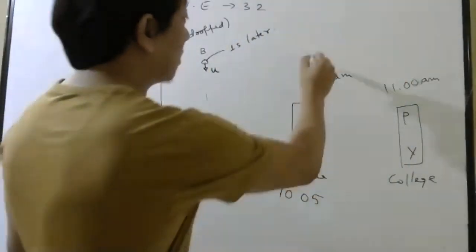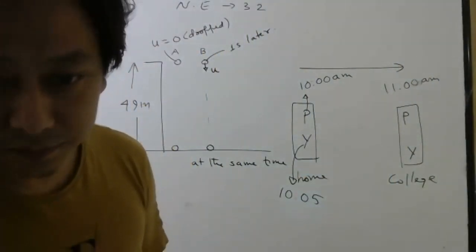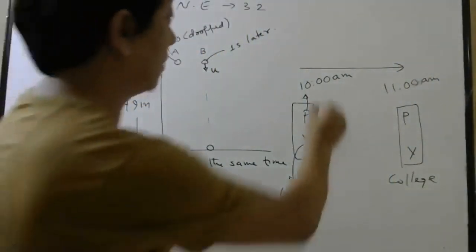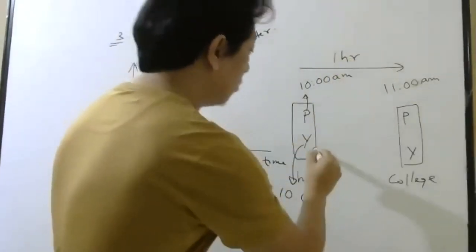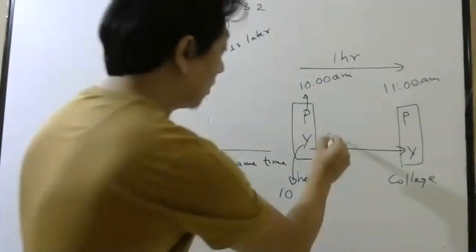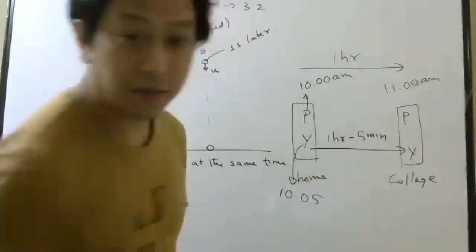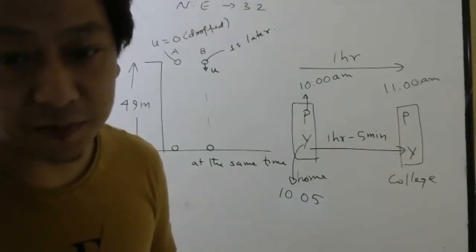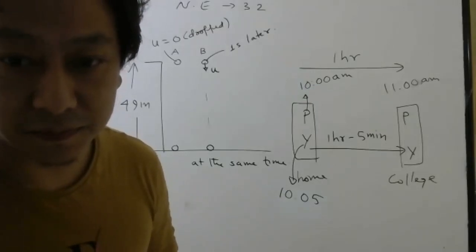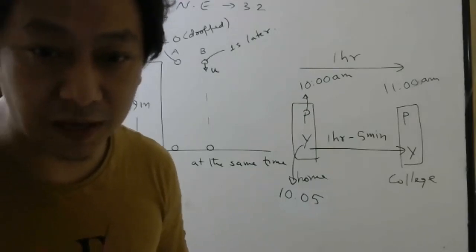Now, how much time did Pankaj sir take? 1 hour. How much time did you take? 1 hour minus 5 minutes. Correct or not? You took 55 minutes, meaning 1 hour minus 5 minutes.